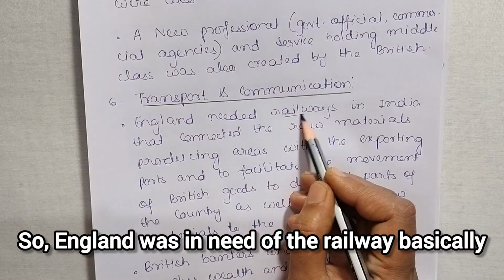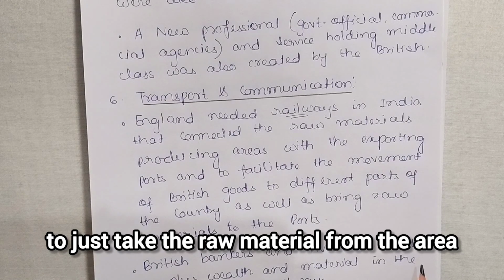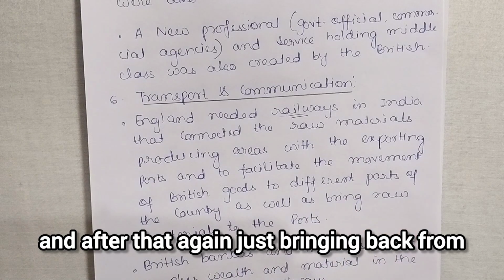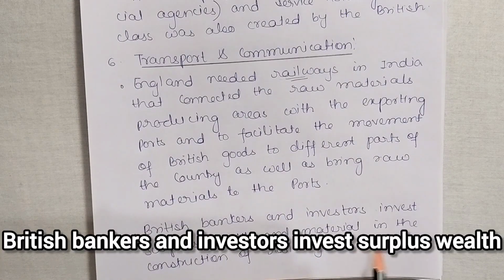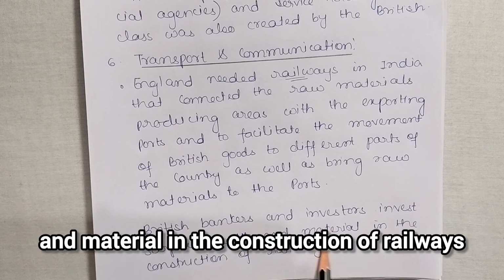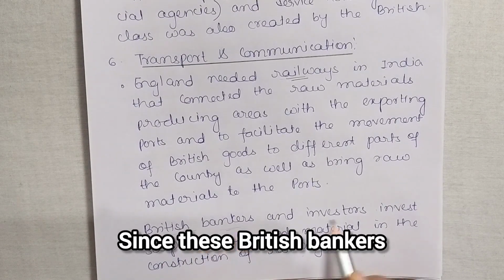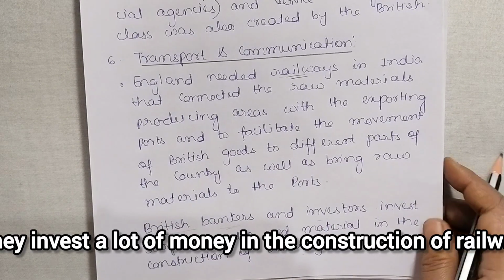So England was in need of the railway, basically, to take the raw material from the producing areas to the exporting ports, and after that bring back the finished goods from Britain to India. British bankers and investors invested surplus wealth and material in the construction of railways. They invested a lot of money in the construction of railways.